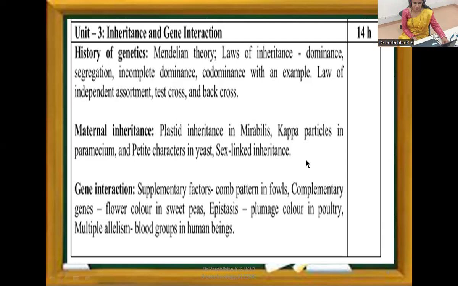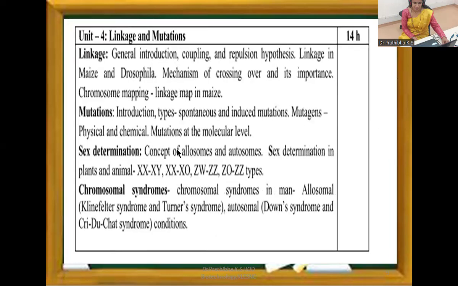Then sex-linked inheritance. Okay. Then the next concept is gene interaction. Supplementary factors, example, comb pattern in fowl. There are so many other examples, but in the exam, you need to focus only on this one, comb pattern in fowls. Then complementary genes, flower color in sweet peas, epistasis, plumage color in poultry, then multiple allelism, blood groups in human beings. So all this comes under unit 3.